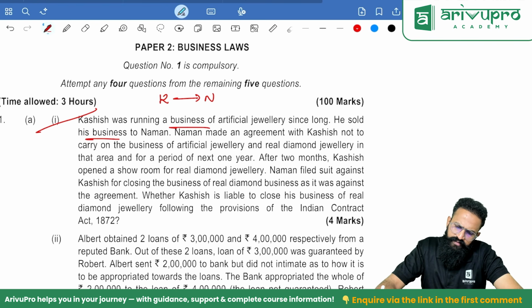Naman made an agreement with Kashish not to carry on the business of artificial jewelry and real diamond jewelry in that area for a period of the next 1 year. After 2 months, Kashish opened a showroom for real diamond jewelry.